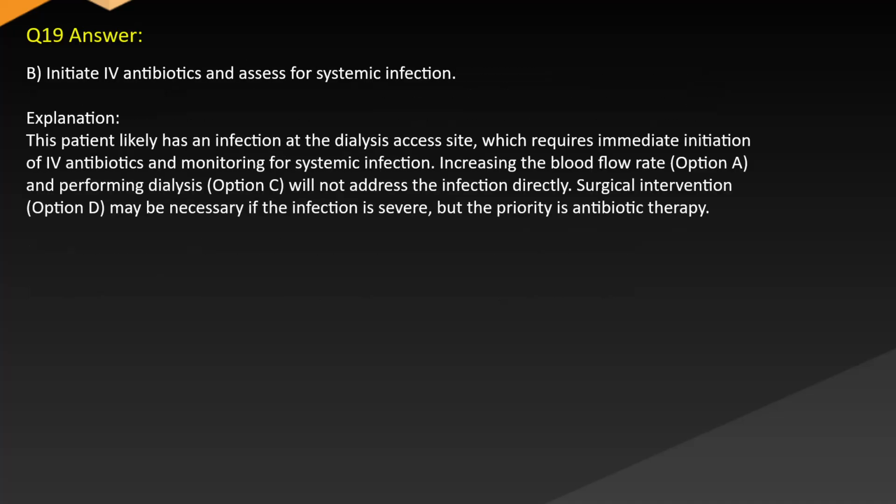Answer: B. Initiate empiric antibiotics and assess for systemic infection. Explanation: this patient likely has an infection at the dialysis access site, which requires immediate initiation of empiric antibiotics and monitoring for systemic infection. Increasing the blood flow rate, option A, and performing dialysis, option C, will not address the infection directly. Surgical intervention, option D, may be necessary if the infection is severe, but priority is antibiotic therapy.